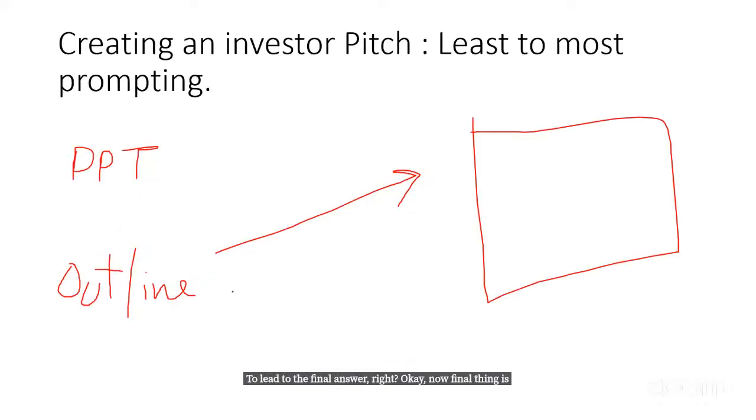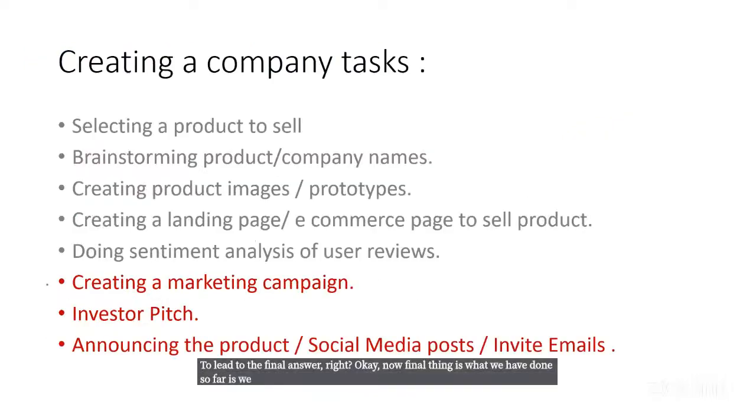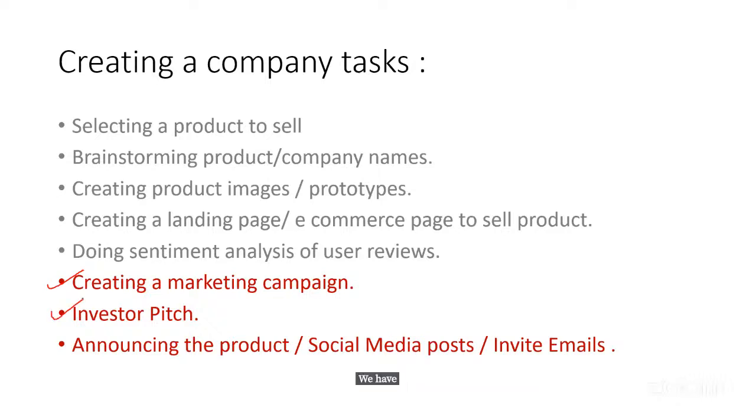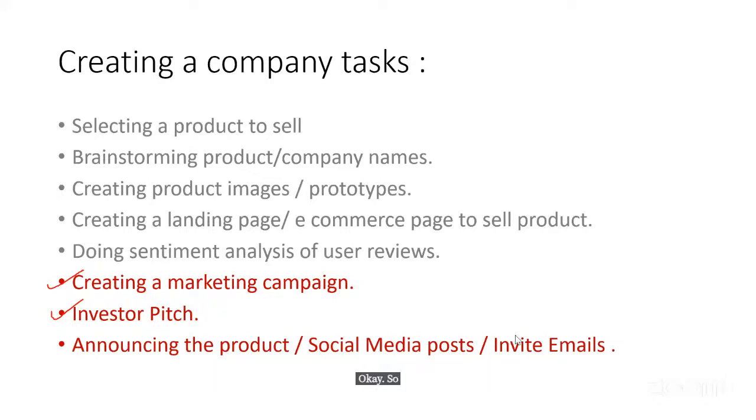Okay, now the final thing is, what we have done so far is we have created a marketing campaign by using chain of thought prompting. We have created an investor pitch by using least to most prompting. Now the final step is that we need to announce the product, or post it on social media, or send invite emails for the same. So after the investor pitch, can we market our product on social media?